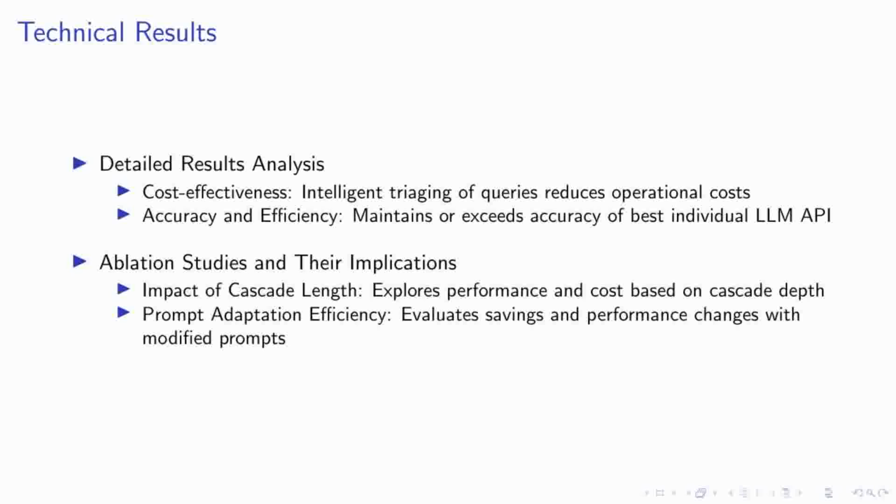By modifying prompts, we not only achieve savings, but also observe notable changes in performance, highlighting the effectiveness of our approach in adapting to different query complexities. These findings underscore the potential of FrugalGPT to revolutionize the use of LLMs in a cost-sensitive environment, making it a viable solution for a wide range of applications.